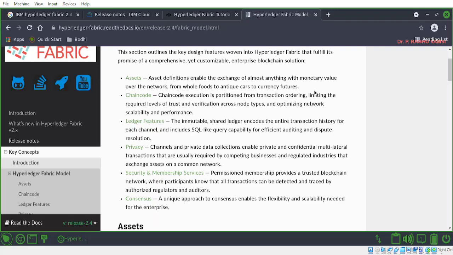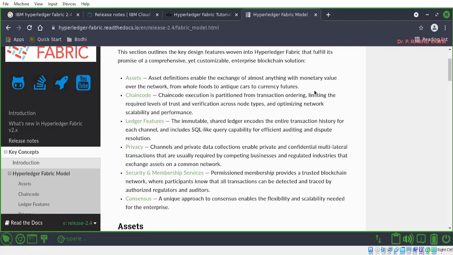For example, there exist peer 1 and peer 2, they are attached to channel 1, so they can securely conduct the communication over channel 1. And for example, there is another peer called P3, which is not linked to this channel 1. That means P3 cannot communicate with P1 or P2. To have communication, they must have a channel between them. Within that channel only they can communicate. Thereby, privacy can be achieved.